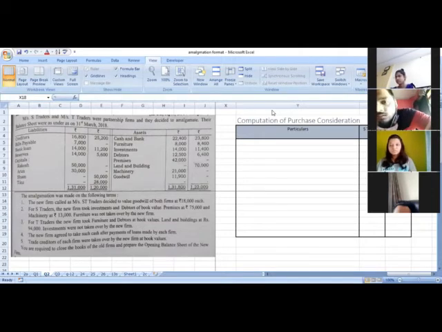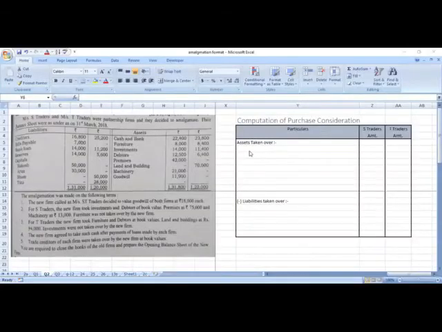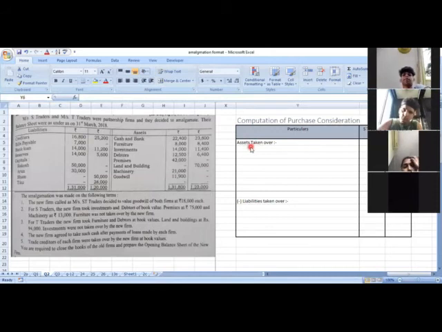So let's first draw the purchase consideration and find out how much the new firm is paying to the old firm. Now someone can tell me, what was the formula for computing the purchase consideration? Yes, assets taken over minus liabilities taken over will give me the purchase consideration. So the very first thing in the assets is cash, but always remember that you have to subtract the bank loan from the cash and then write down the amount.